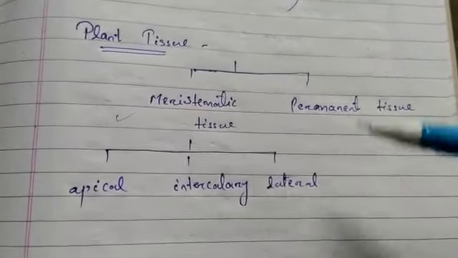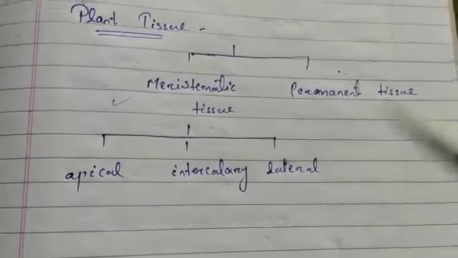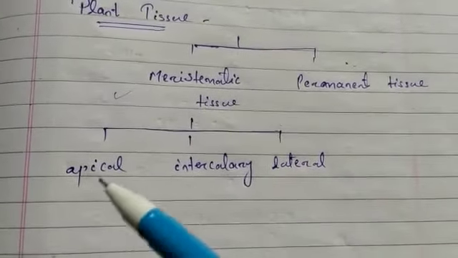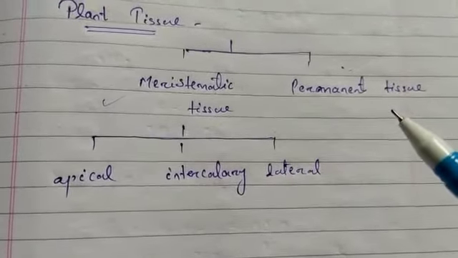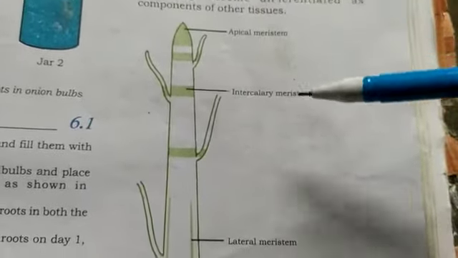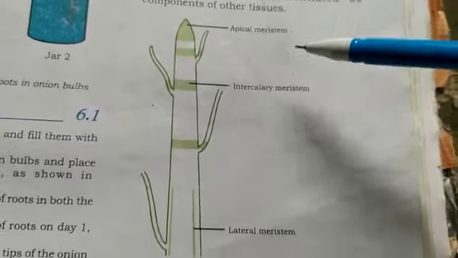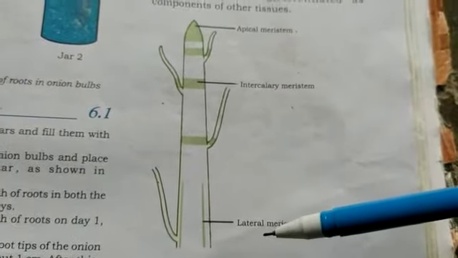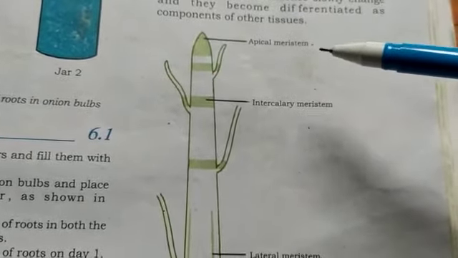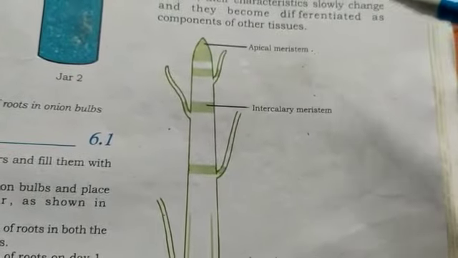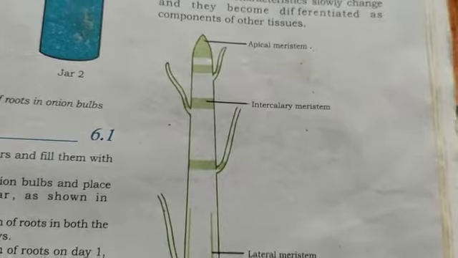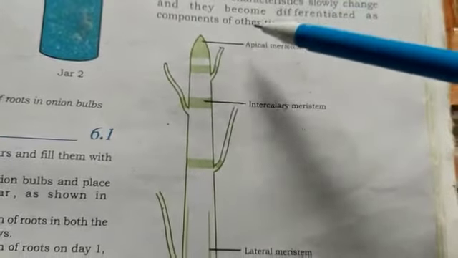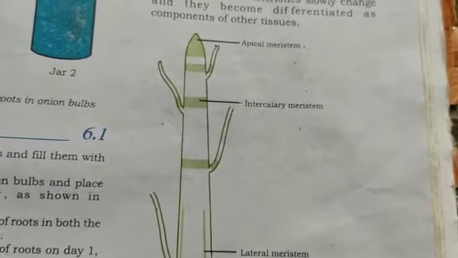The other type of plant tissue is permanent tissue. First we will see what apical, intercalary and lateral meristems are, then we will go to the permanent tissue. Here you can see the different types of meristem. The apical meristem is present at the growing tips of stems and roots, and it increases the length of the stem and the root. This is the function of the apical meristem.